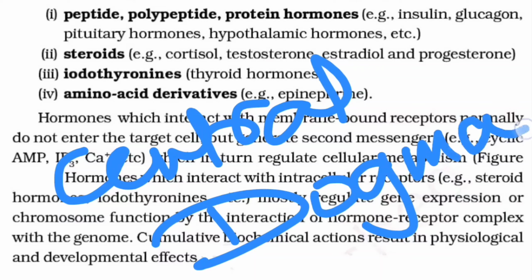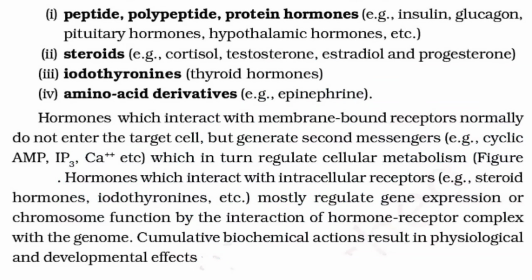Why? Because somehow they are interacting with the genome, and the DNA will be forming the RNA, specifically the mRNA, with the help of a phenomenon called transcription, and then the formation of the protein will take place with the help of the RNA, which is called translation. So they are dealing with the central dogma, and they are giving the cumulative biochemical action which results in the physiological and developmental effect. So at the end of the day, both types of hormones are one way or the other acting on the DNA to produce specific mRNA, which in turn produces a specific protein.